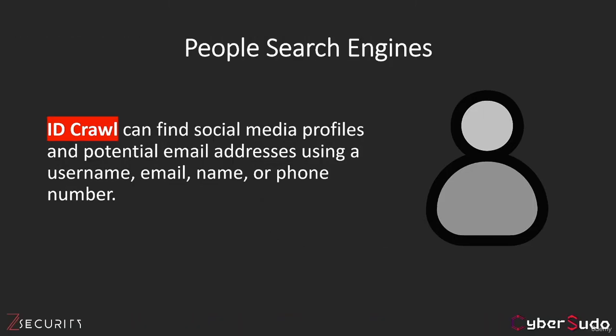In this lecture, you have learned how you can use idcrawl, a people search engine, to find a person's other social media accounts that you were not able to find before. I always recommend that you search for the person's username after you gather some initial information, because this will show you some additional usernames that the person uses across their social media profiles. Then you can search for each username using this website to find where this username has been used.